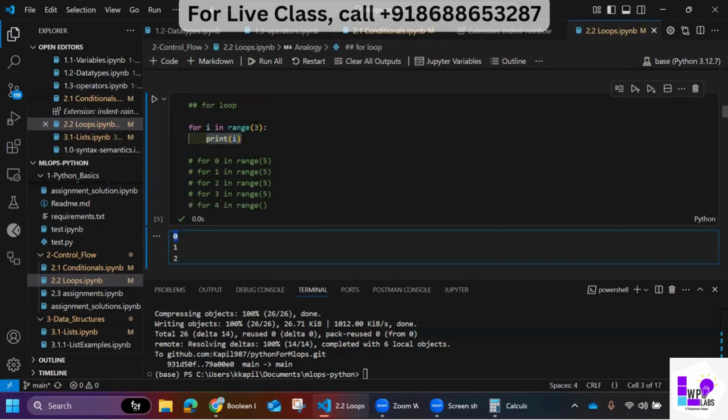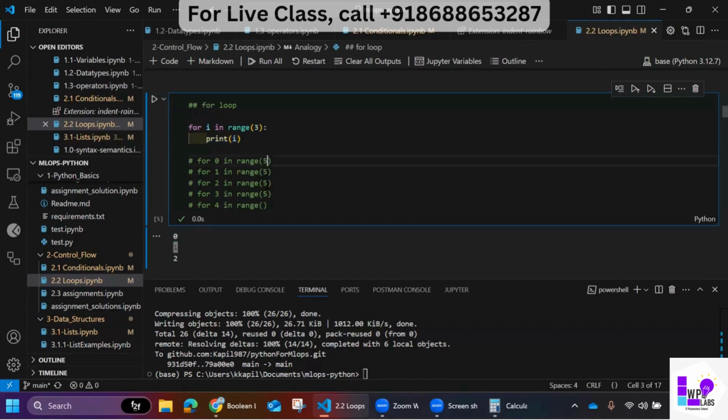What is the value of i in the first iteration? It's 0. Then again, there is no false condition, and range can still give another number. So it will go to this line again, executing this line. Then range will give another number. First it gave 0, now it will give 1. It will give 1 here, then we are printing it. So 1 got printed.